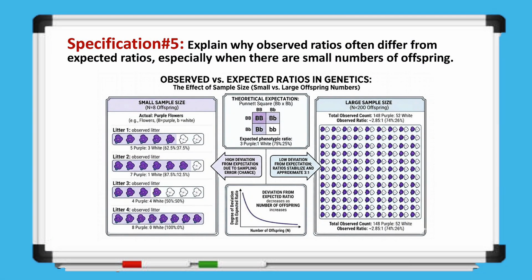So now we have specification number 5, which asks us to explain why observed ratios often differ from expected ratios, especially when there are small numbers of offspring. Here, it is important to understand that Punnett squares only show the expected or predicted ratios based on probability, not the exact results that will always occur in real life.